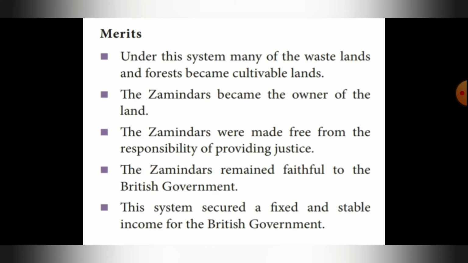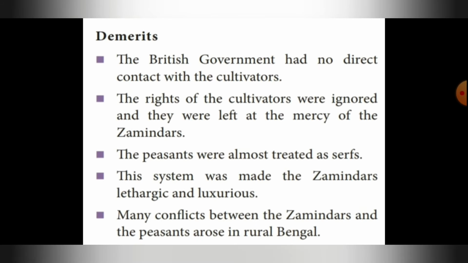And the last point, this system secured a fixed and stable income for the British government. So this system, the permanent settlement, secured a fixed and stable income for the British government. The British government was regularly getting the income as land revenue.